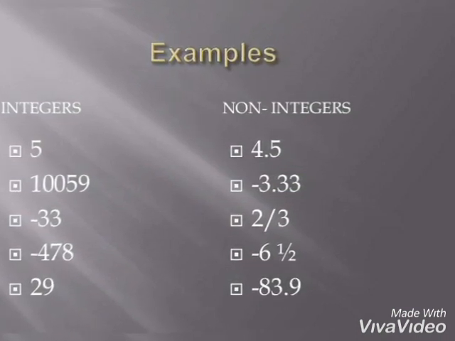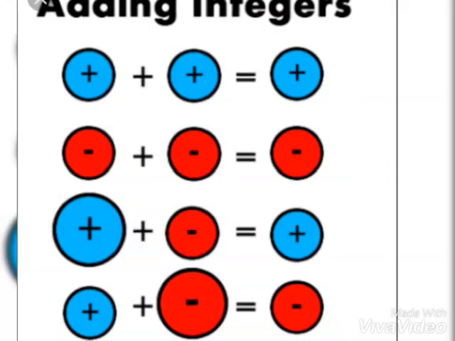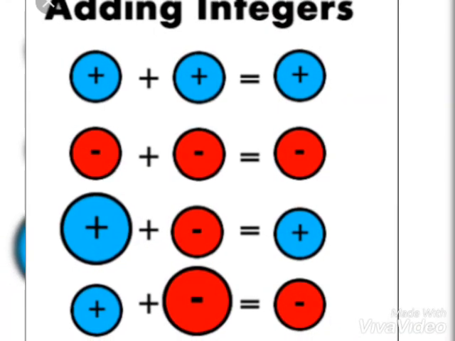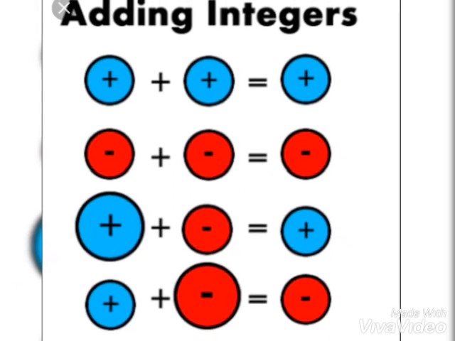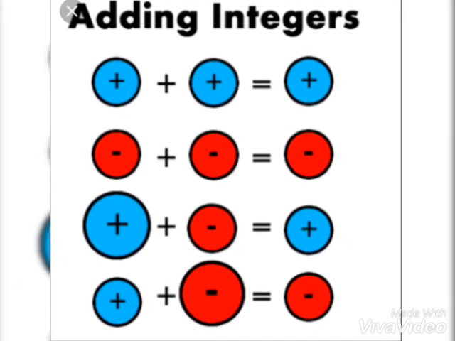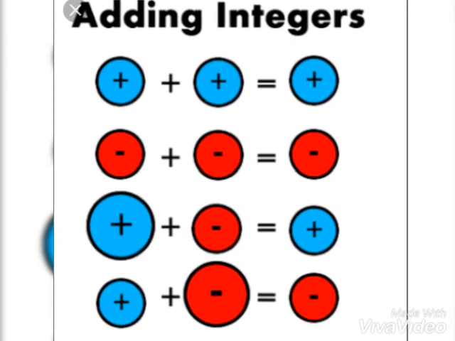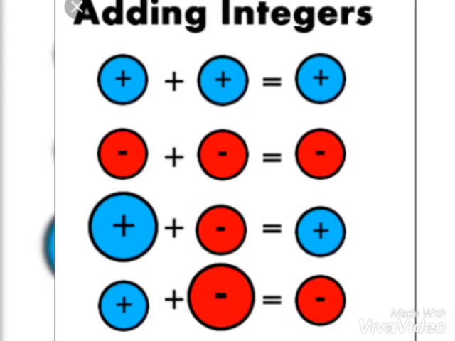Two positive integers will result in a positive, two negative integers will result in a negative, and in the case of one positive and one negative integer, when added, the sign of the larger number will be given in the result. So let's see exercise 1.1 of NCERT.